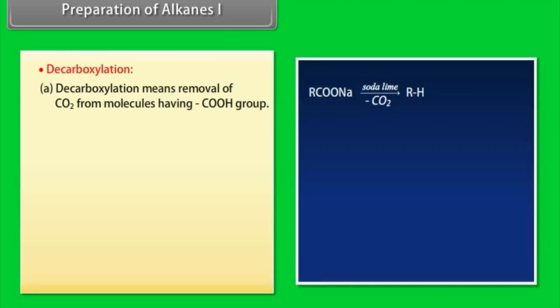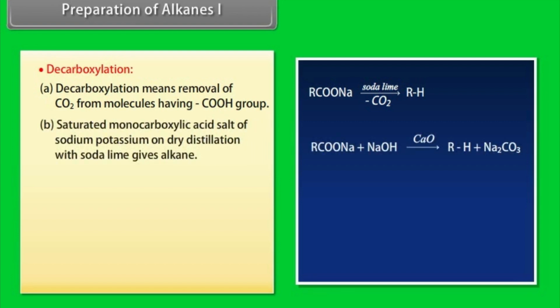Preparation of alkanes, Part I. Decarboxylation. Decarboxylation means removal of CO2 from molecules having a COOH group. A saturated monocarboxylic acid salt of sodium or potassium, on dry distillation with soda lime, gives an alkane.